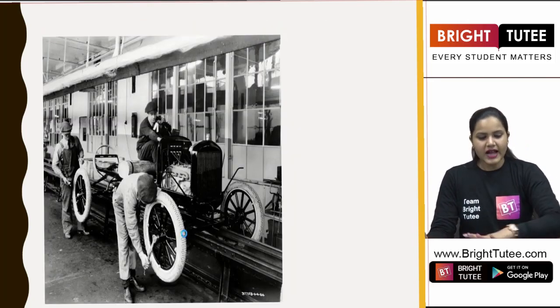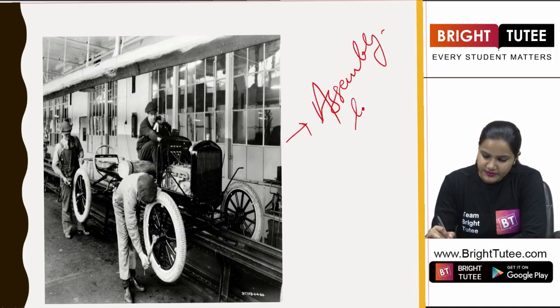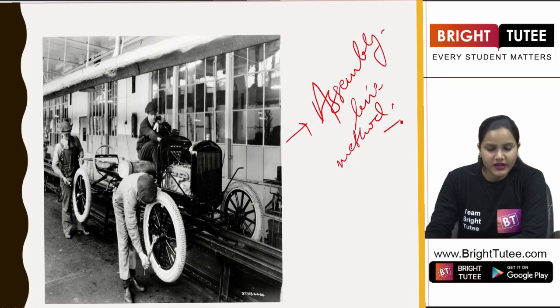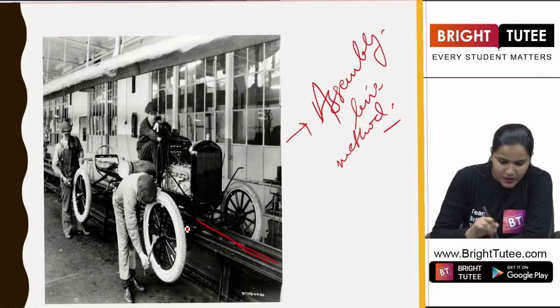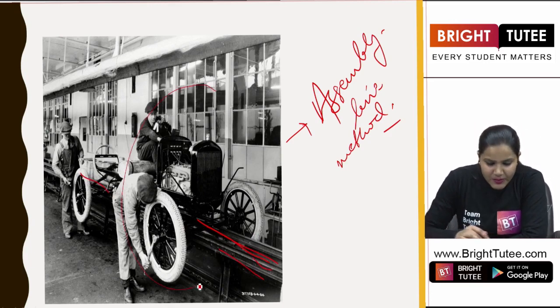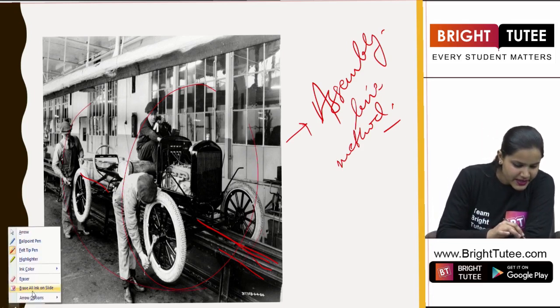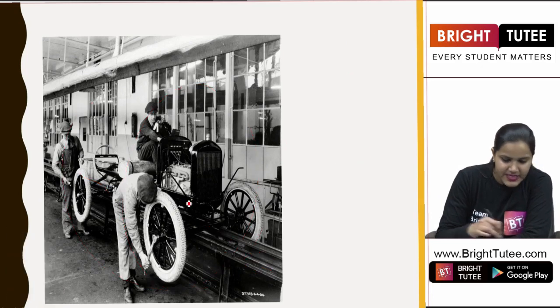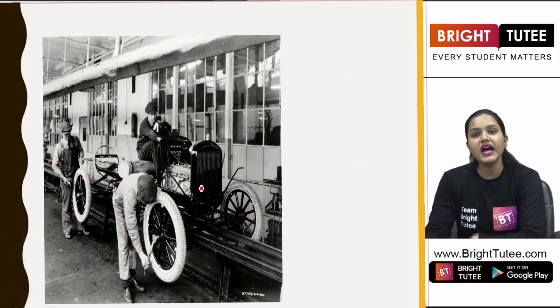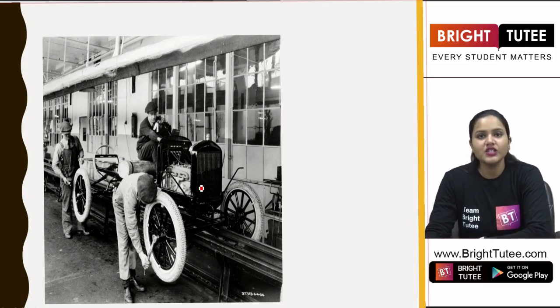Let us have a look at the image here in order to understand the assembly line method. Now what are we seeing in this assembly line method? There is a conveyor belt. Can you see the conveyor belt, students? Now this is the manufacturing of a car taking place in the car plant established by Henry Ford. Since he used this idea of the assembly line method, it's best to understand through that.